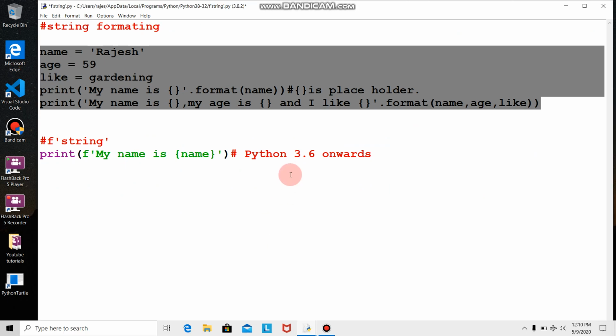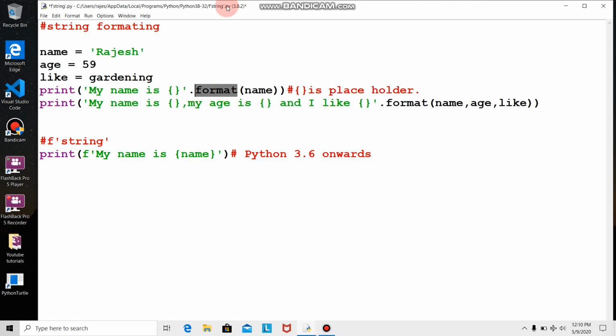So this is all about formatting, and they made it simpler from Python 3.6 onwards. Before, we put dot format, and in the bracket we declared our values in order, and the placeholders took them as per the order 0, 1, 2, 3.